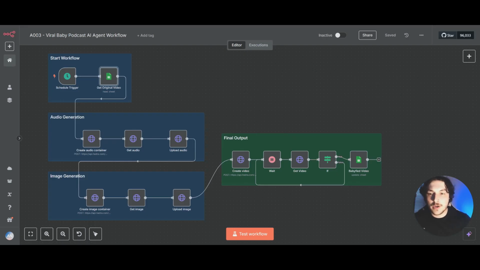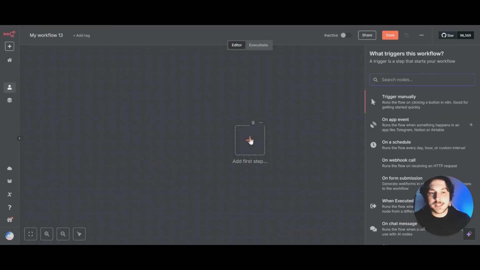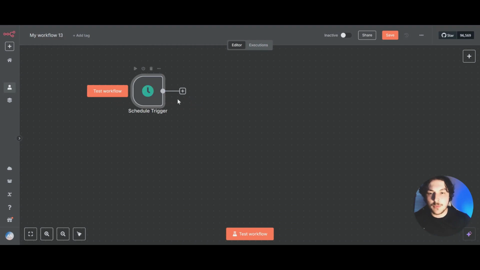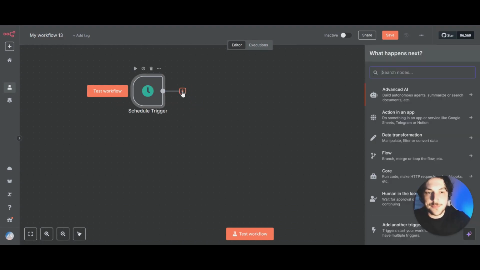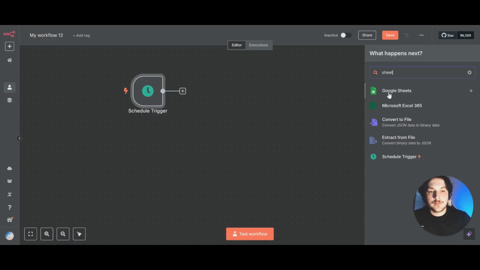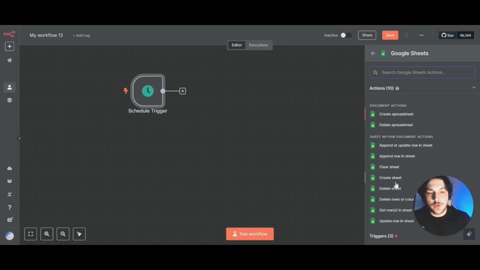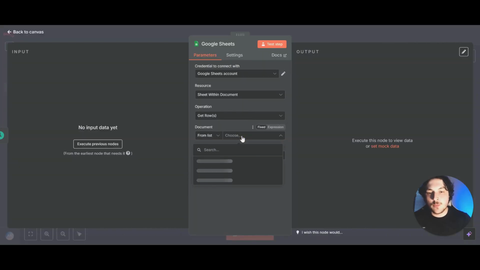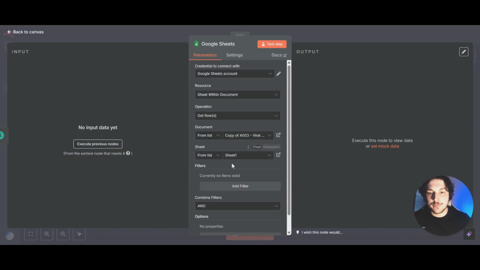So if we come back over, first thing that we want to do is a schedule trigger. So just click on a schedule, and for now, we'll leave it at 1 day. So we can move this right up over here, and for this next one, we are going to pick a Google Sheet. And for this one, we want to get row. And for document, just pick the same one that we were working on. For sheet, we're going to pick sheet 1.